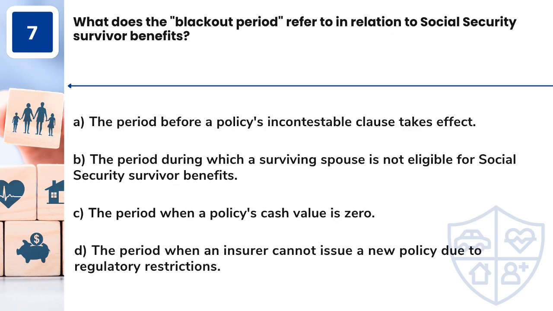Question 7. What does the blackout period refer to in relation to Social Security survivor benefits? A. The period before a policy's incontestable clause takes effect. B. The period during which a surviving spouse is not eligible for Social Security survivor benefits. C. The period when a policy's cash value is zero. D. The period when an insurer cannot issue a new policy due to regulatory restrictions.